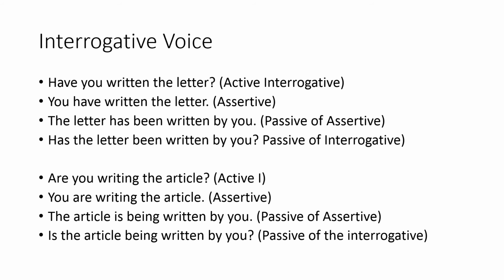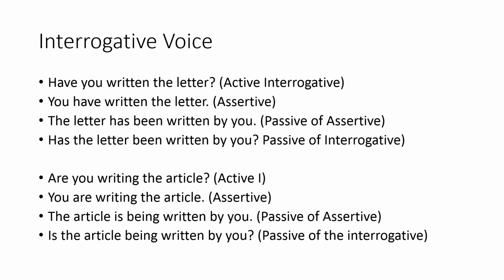So that is over. Now come to the continuous tense. Are you writing the article? If you want to convert it into passive, then what will you have to do? You have to bring the article first, and the rest of the rule is the same.